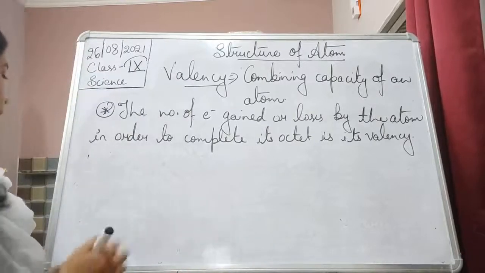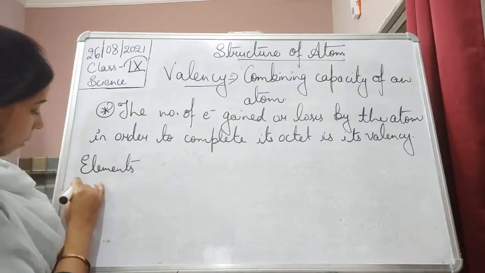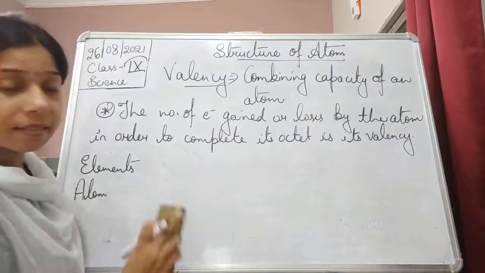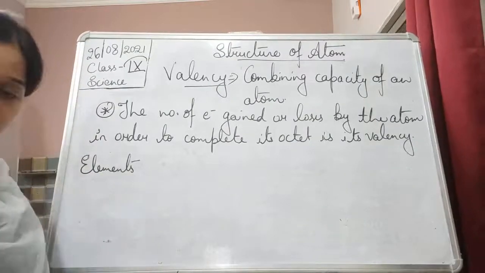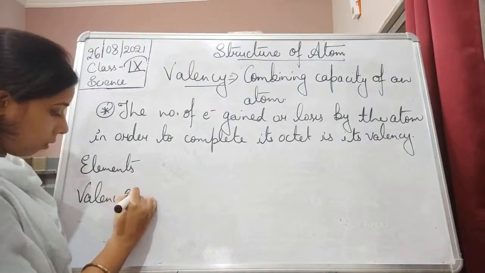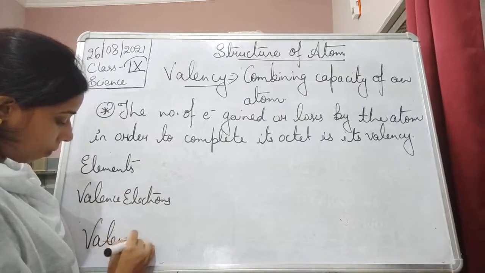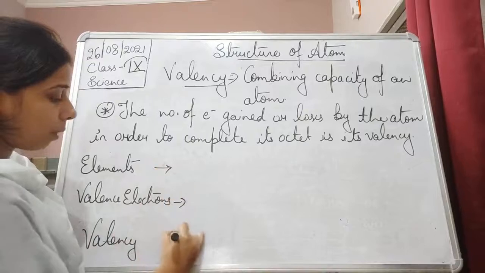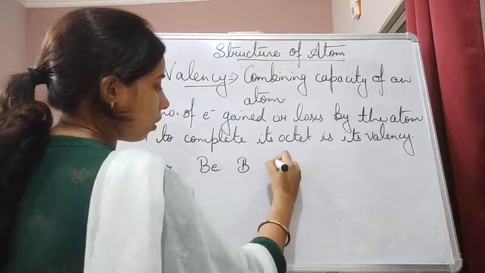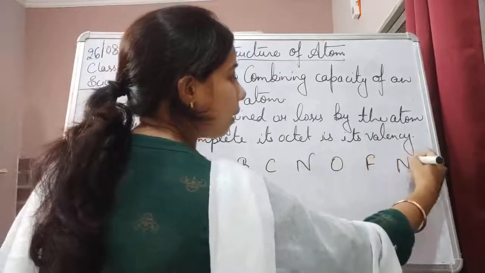First of all, we write the elements, then the valence electrons, and then the valency. I hope now it will be much easier for us to understand.